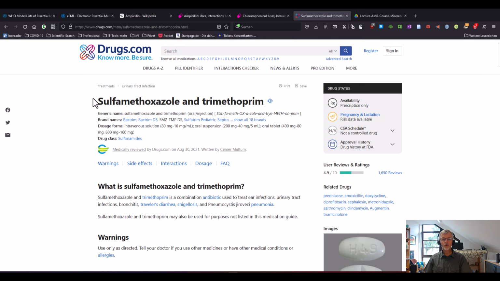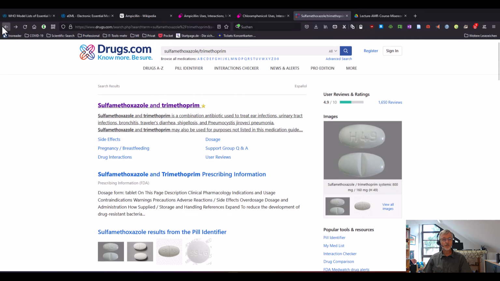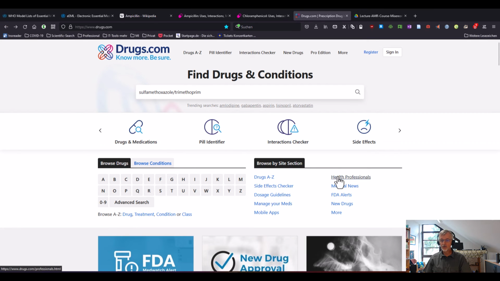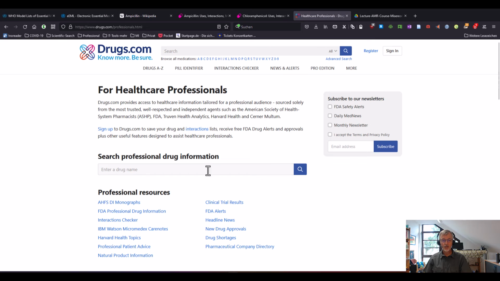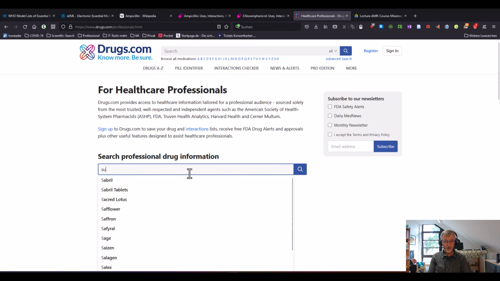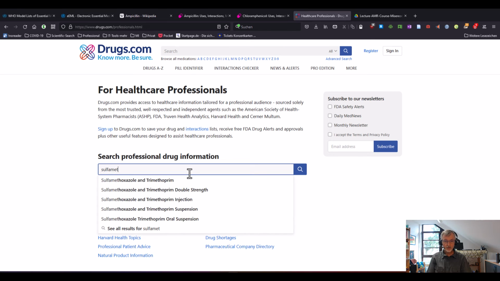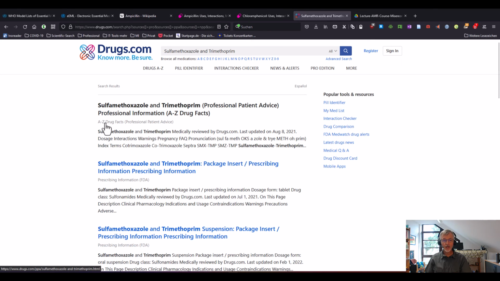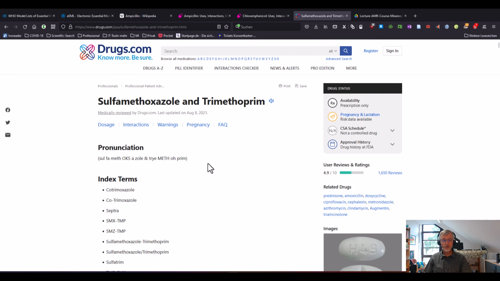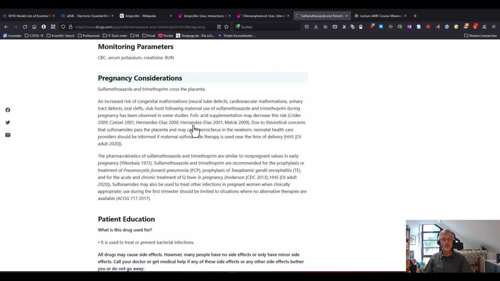If I want the information for the health advisor, I go back and look for health professionals, and then I again search for sulfamethoxazole trimethoprim, and then I get the professional information or prescribing information from FDA. Let's look at what we can find in the professional information. Here is the dosage, the interactions, the warnings, or let's check, for instance, pregnancy consideration.